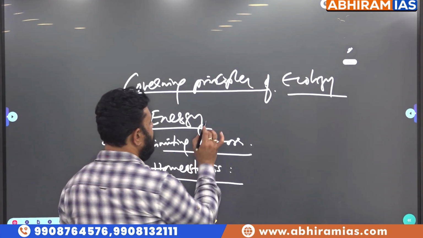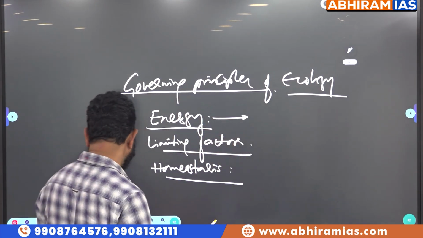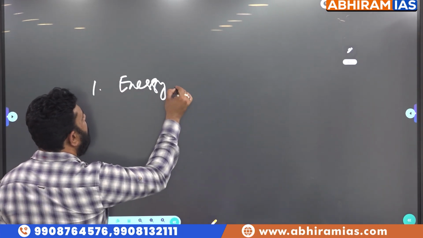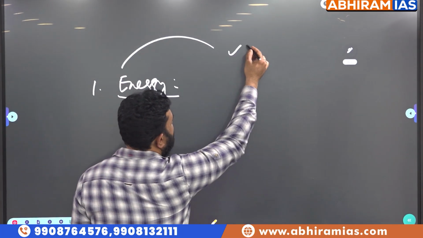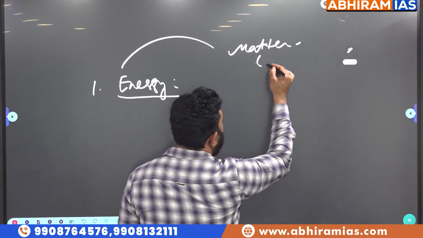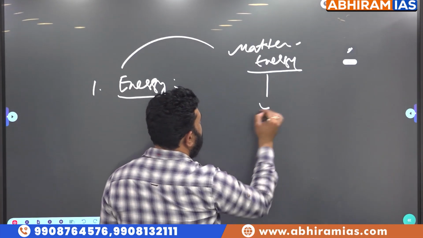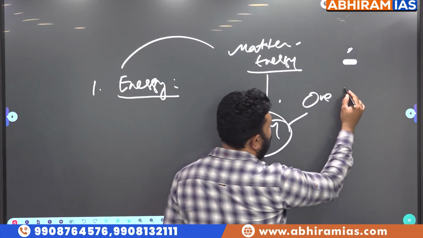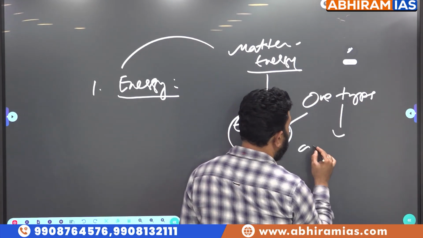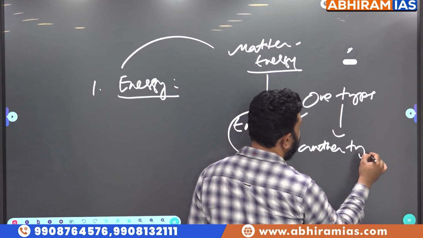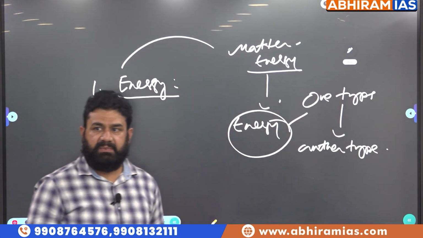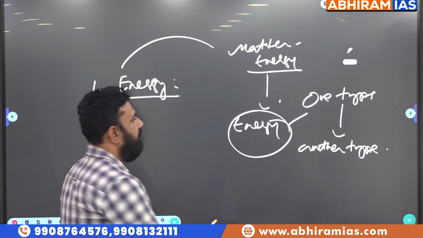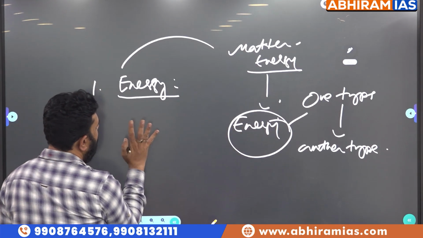So what is this energy? We all know the principles of thermodynamics. We talk about the principles of thermodynamics. That means the universe is made of matter and energy. Next, energy can neither be created nor destroyed, but can be transformed from one type of energy to another type of energy. This is the second principle of thermodynamics. Yes or no? That is what we rely upon as the source.